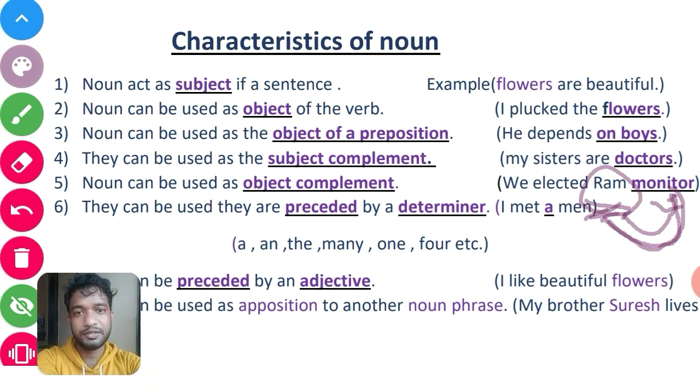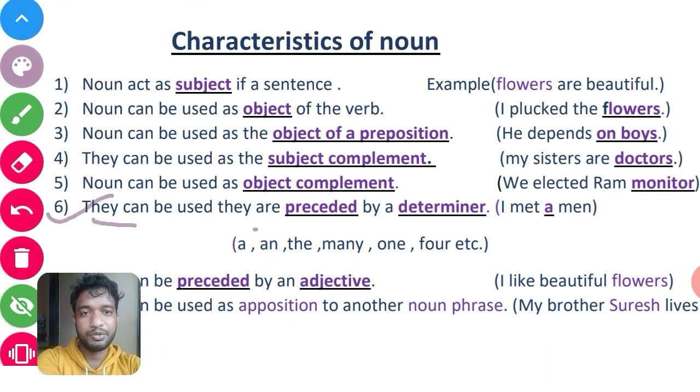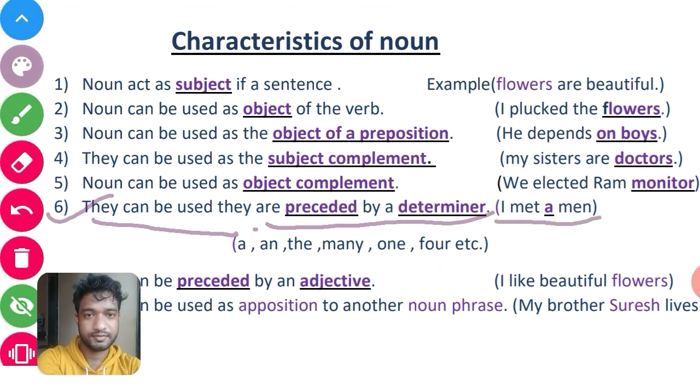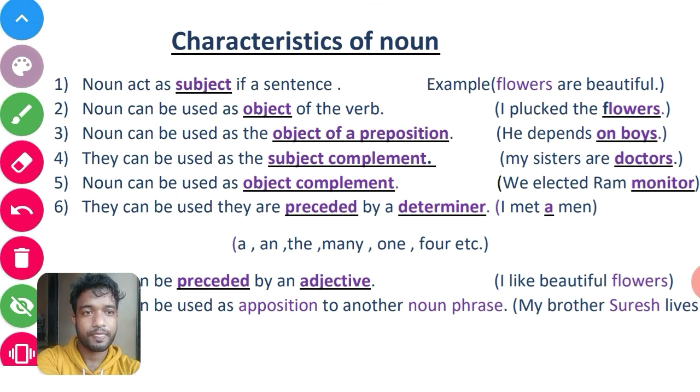Let's see the next example. Nouns can be preceded by a determiner. Here you can see: I met a man. Man is a noun, preceded by a determiner. A is a determiner and man is a noun.